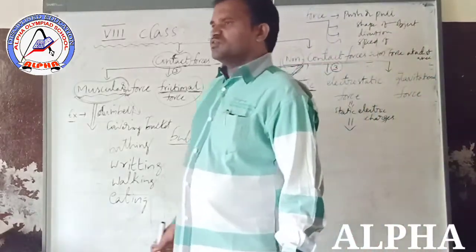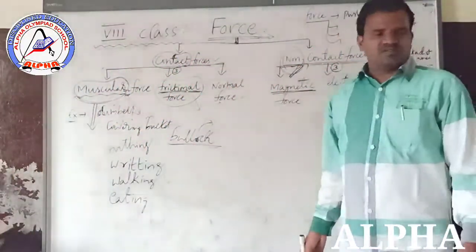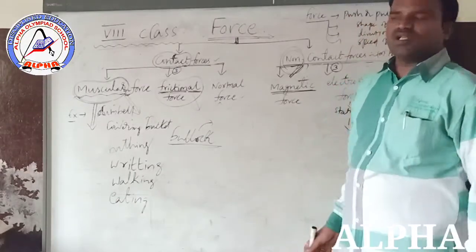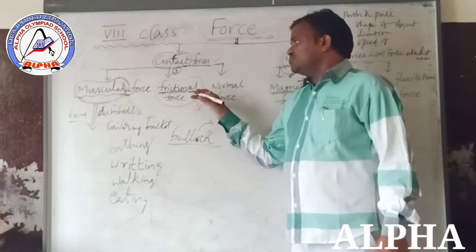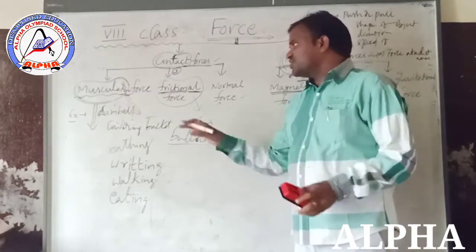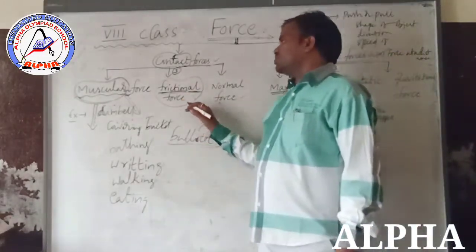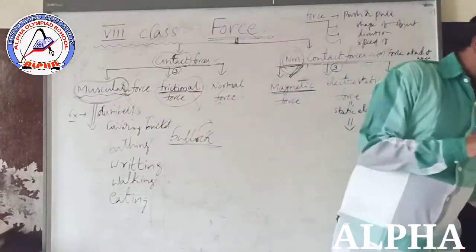Suppose the vehicles are moving from one place to another place. In such cases, between the tires and the land there is a frictional force. So we can appreciate the frictional force.